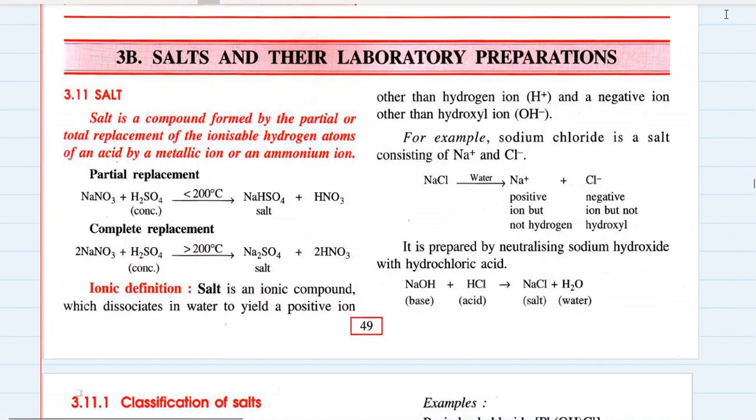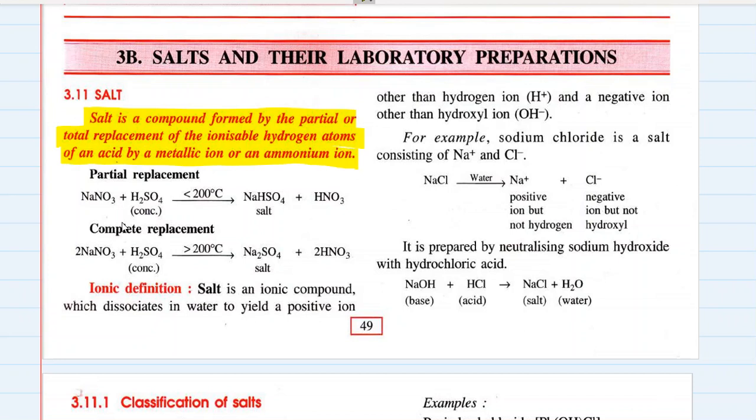Okay, this is the third part of chemistry chapter 3, acids, bases and salts, and we are on salts and their laboratory preparation. The definition of salt. Salt is a compound formed by the partial or total replacement of the ionizable hydrogen atoms of an acid by a metallic ion or an ammonium ion of a base.